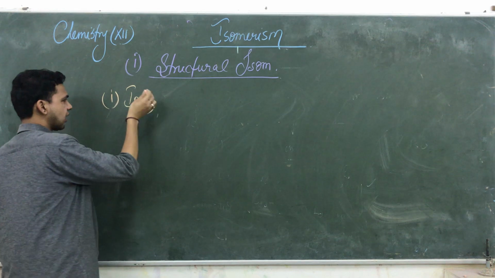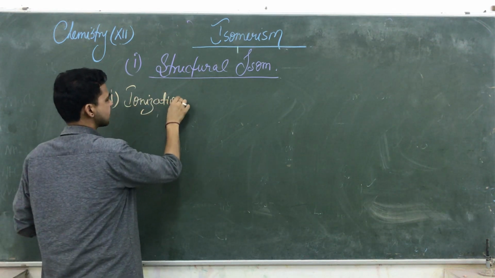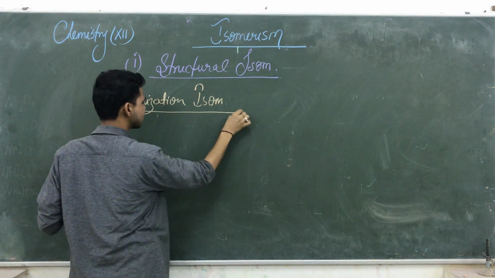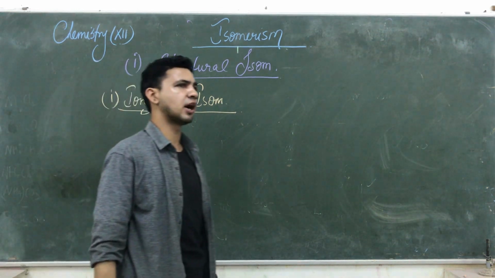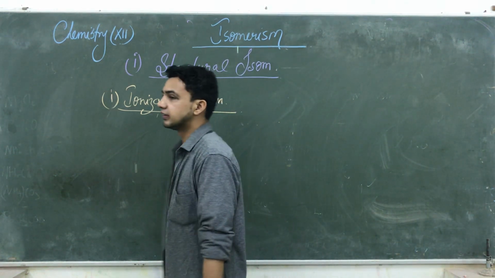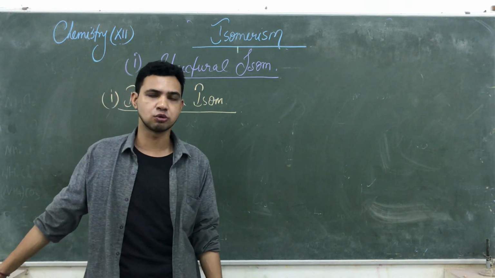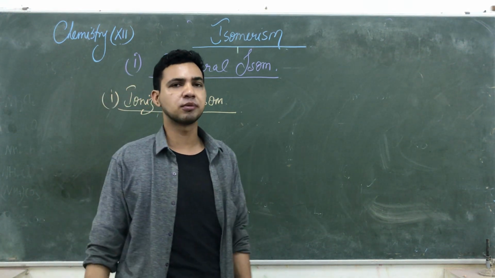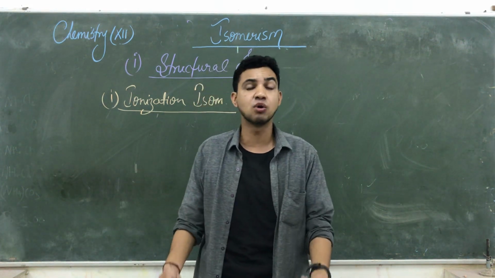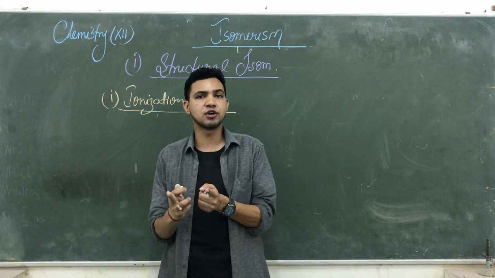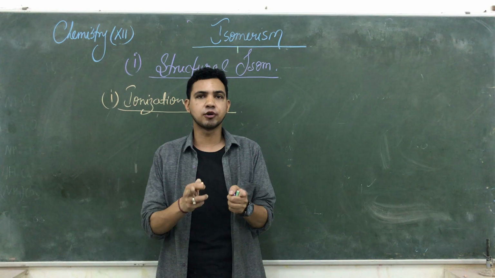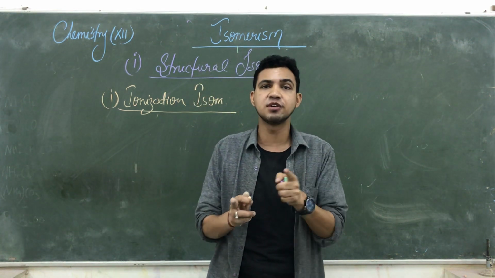ionization isomerism. What happens in ionization isomerism? They have the same molecular formula, but they liberate different ions in solution. The compound's molecular formula will be the same, but when they go for reactions, they give different ions. How is it possible? If they have the same molecular formula, it would mean they give the same ions, but that does not happen. They have the same molecular formula, but in reactions they give different ions.